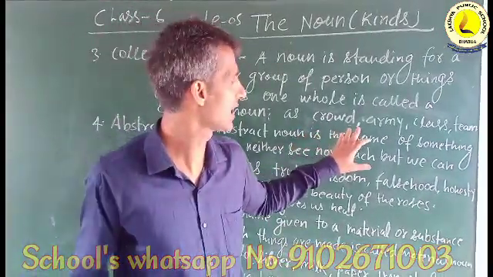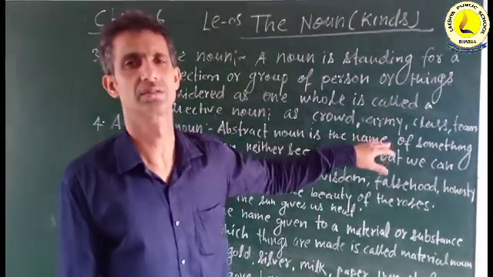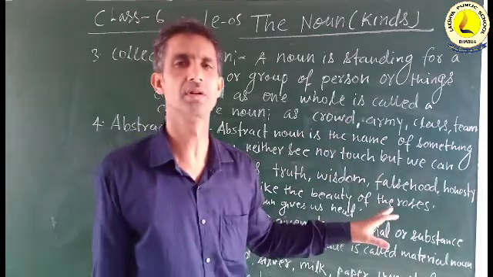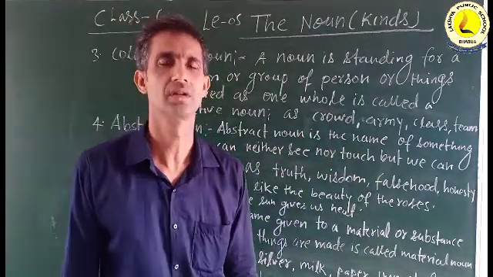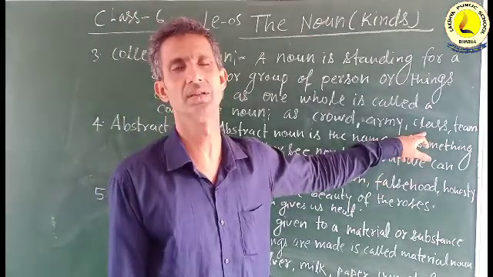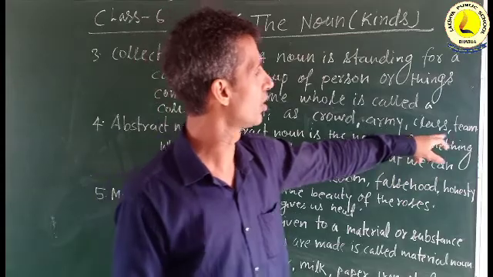These words refer to a group or collection. A crowd means a lot of people, an army is a group of soldiers, and in a class there are a lot of students. So it is considered as a group or team.